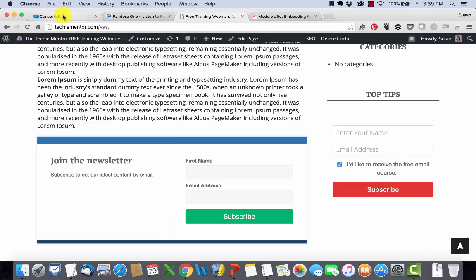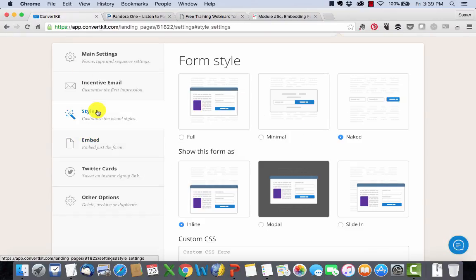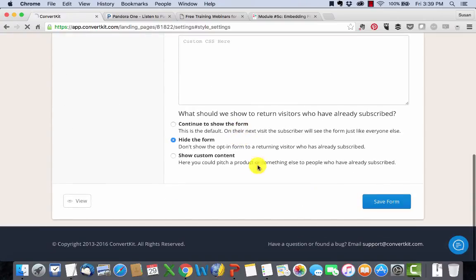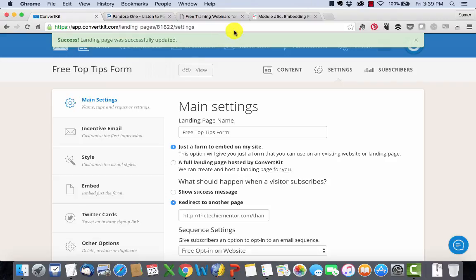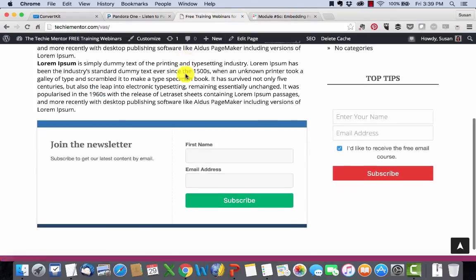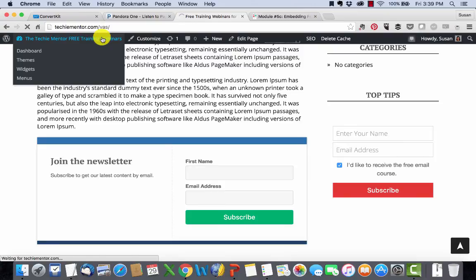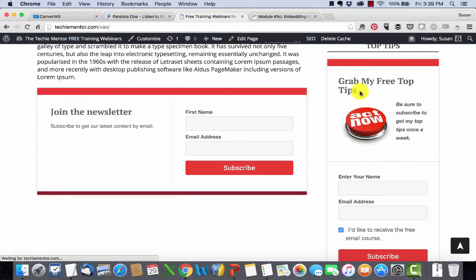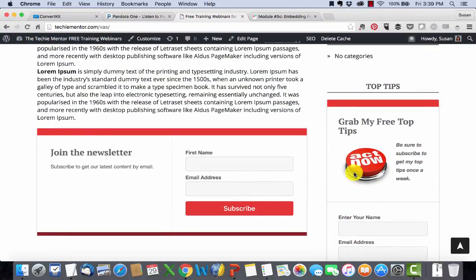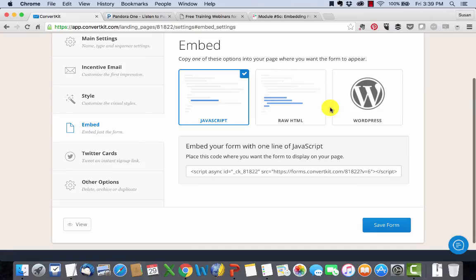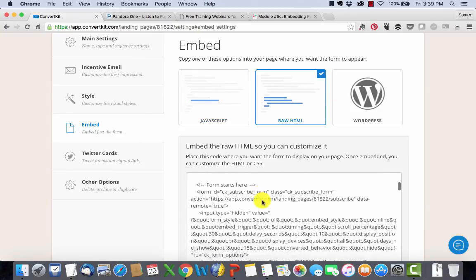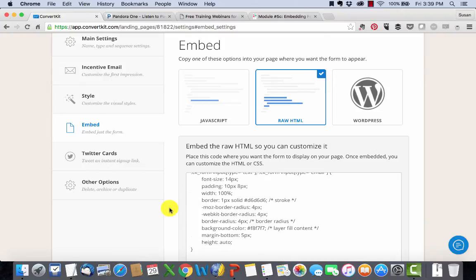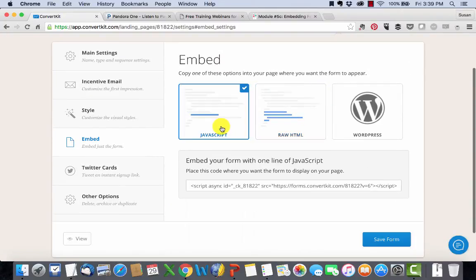So for instance, if I was to go back to ConvertKit and change the style. Okay, now what I have to do is refresh my screen. And the beauty of this is it should pick up the changes that I just made. Now it may take it, there you go. Automatically did that. How's that for cool? And if you don't use the JavaScript, it won't do that. If you have to actually use the raw HTML, then you can customize it, but if you ever change this, then you have to actually recopy it. So JavaScript is the best option for forms.